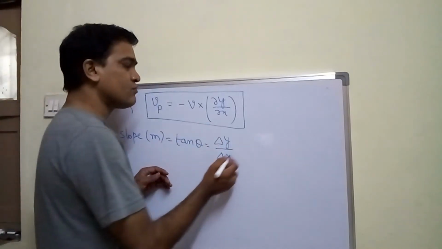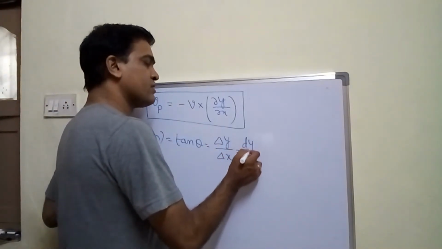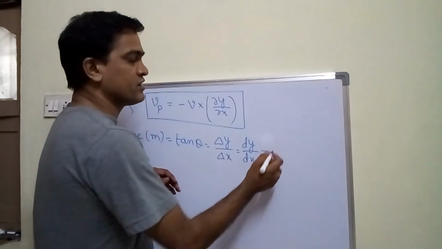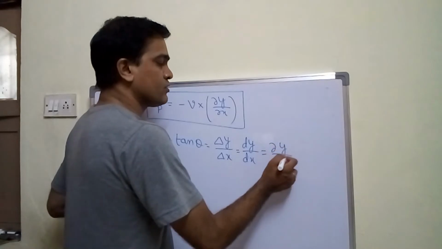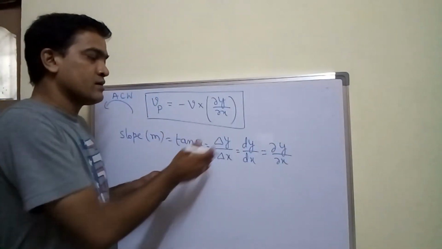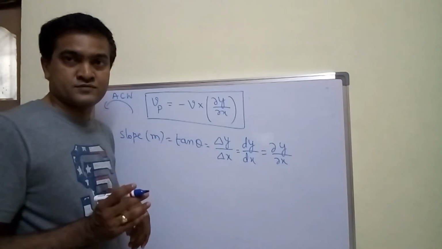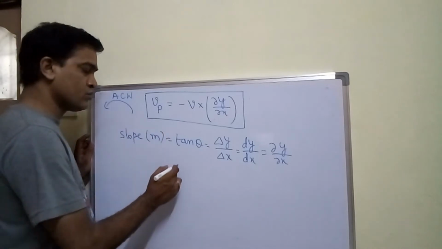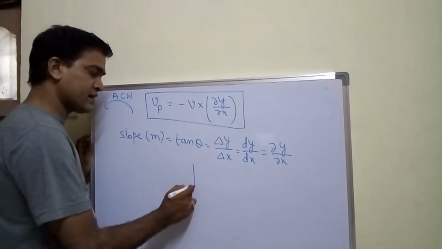In differential form, what we write is dy by dx. In partial differential form, we'll write dou y upon dou x. In all the cases, you are dividing y with x, right? So tan theta means you are going to construct a right angle triangle.